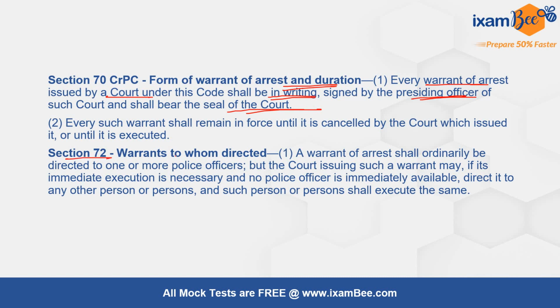Section 72 talks about warrants to whom directed. A warrant of arrest shall ordinarily be directed to one or more police officers, but the court issuing such a warrant may, if its immediate execution is necessary and no police officer is immediately available, direct it to any other person or persons, and such person shall execute the same.